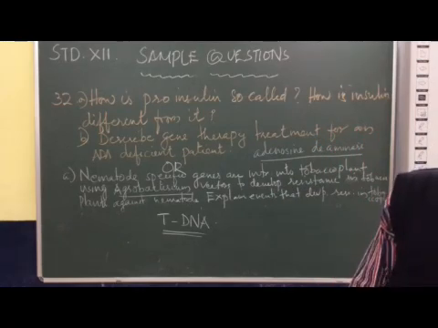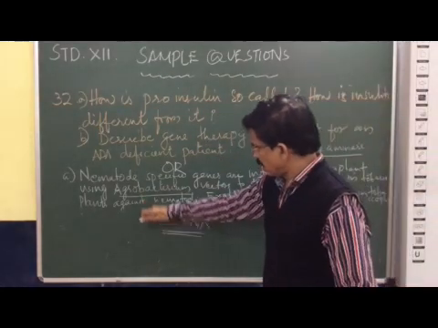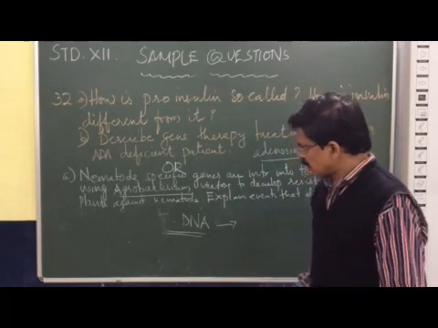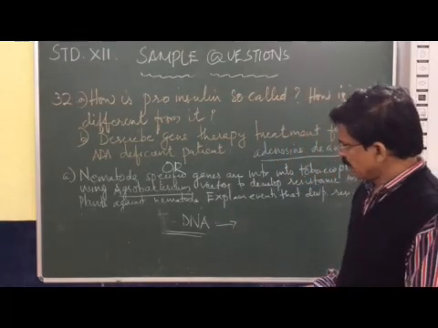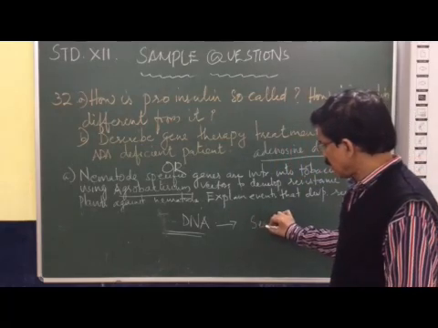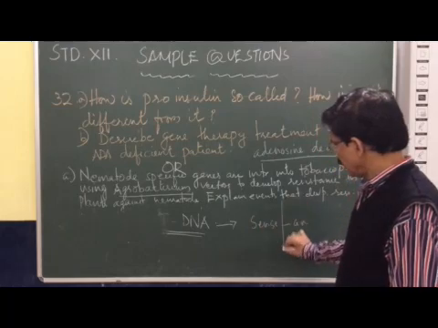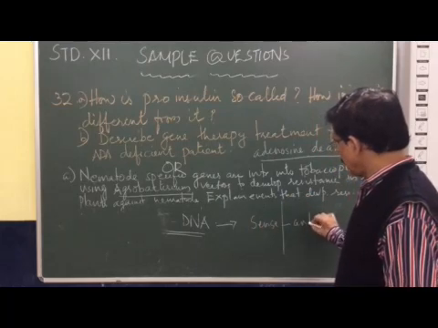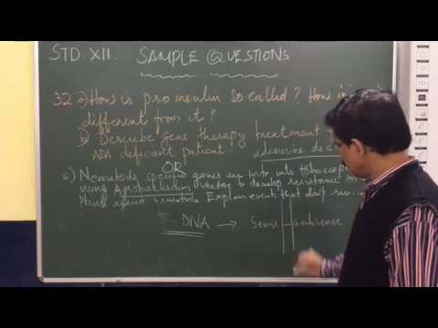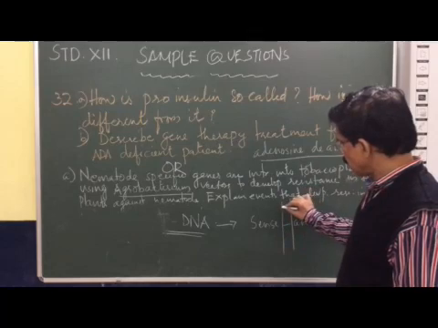When we introduce the normal DNA into the agrobacterium, two types of DNA will be produced inside the agrobacterium. That is called sense and antisense DNA. These two DNAs are complementary to each other and form a double strand.